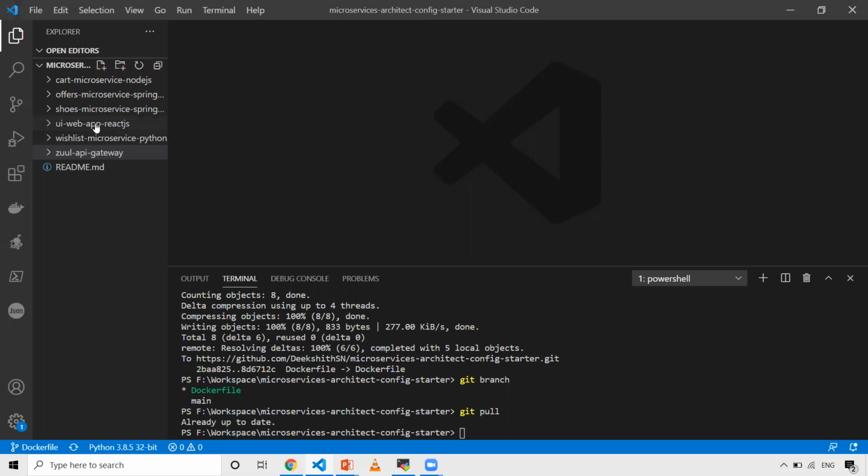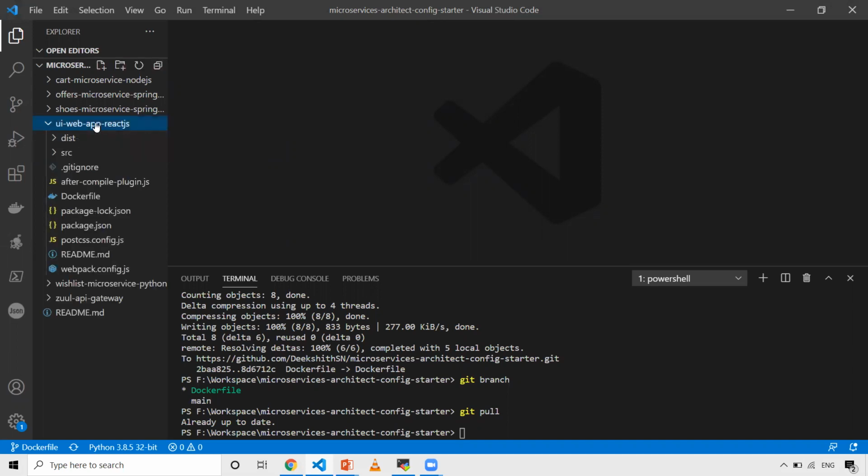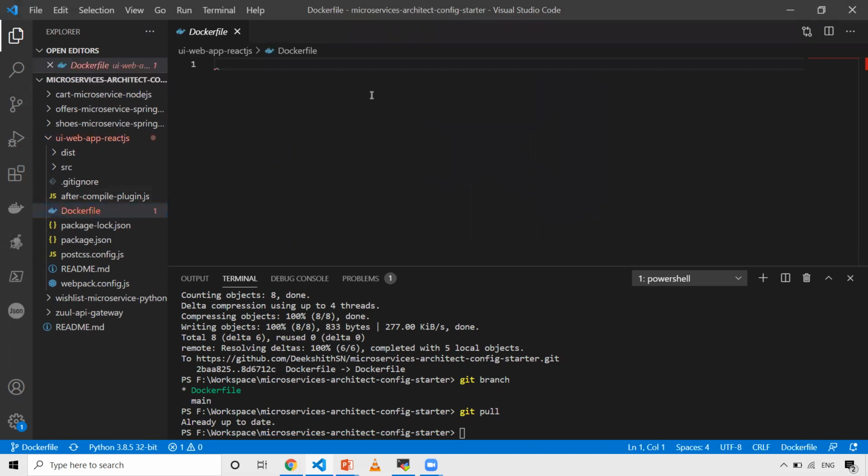The first one is the UI web application, which is basically a React.js application. So let's write a Docker file for this. I have an empty Docker file, and now let's start writing it. For every Docker file, we need to have a base image.